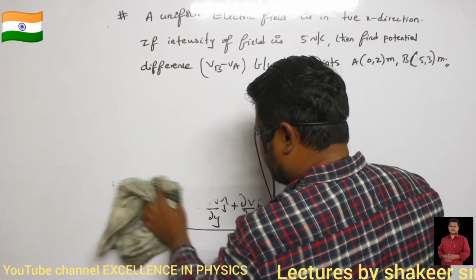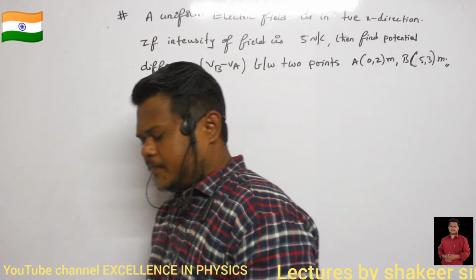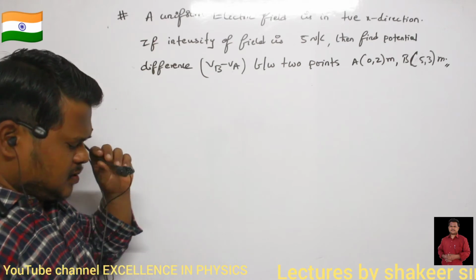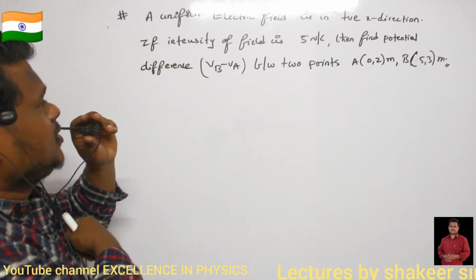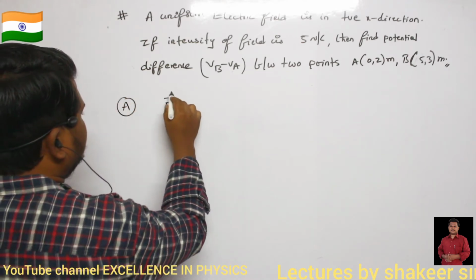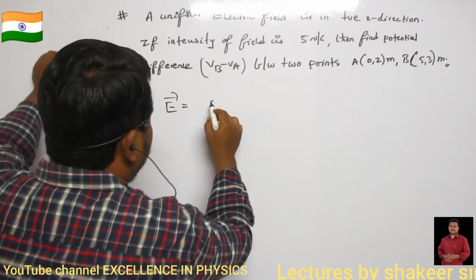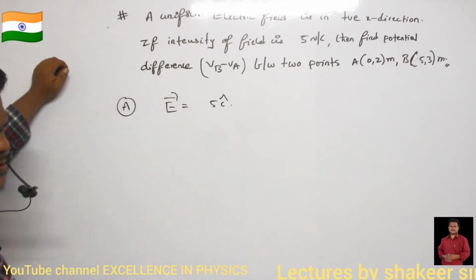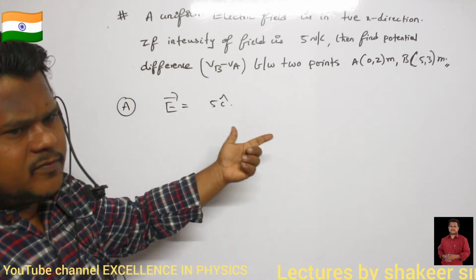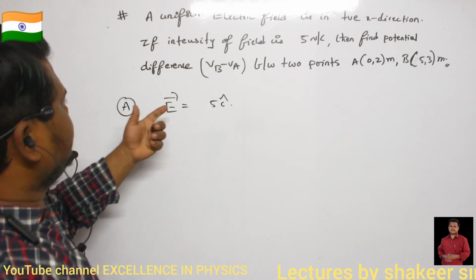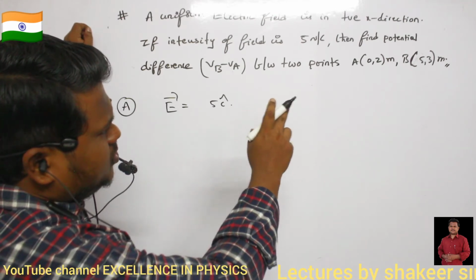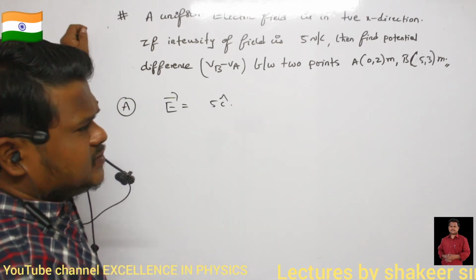So any idea how you can do this problem? Electric field is present in which direction? Electric field is present in the positive x direction. So how can I write electric field? I can write it as 5 i cap, where i cap means unit vector along the positive x direction. And I am moving a test charge from (0, 2) to (5, 3).